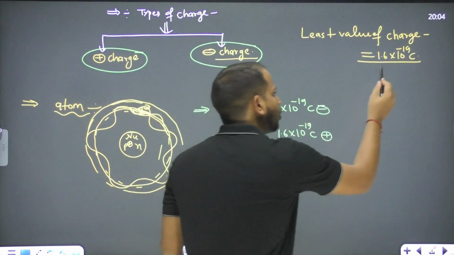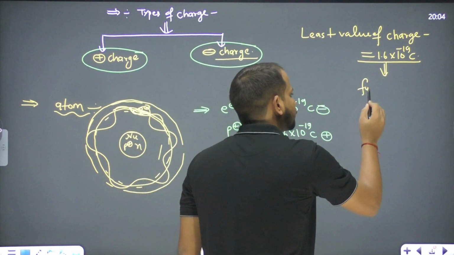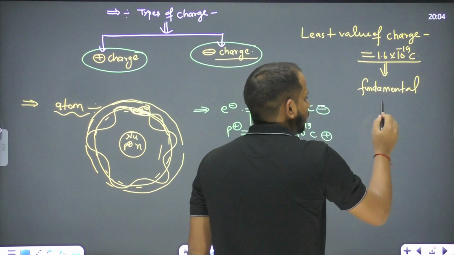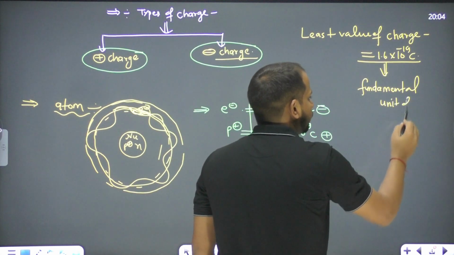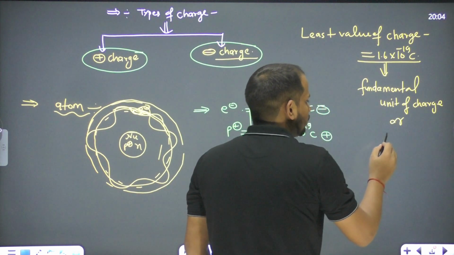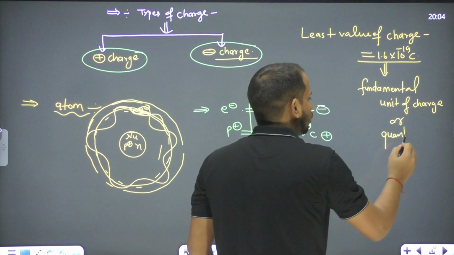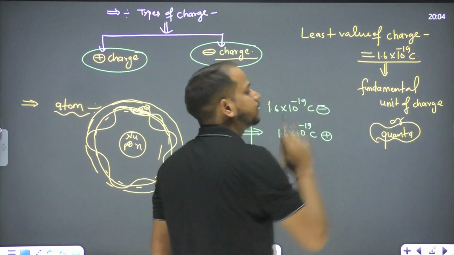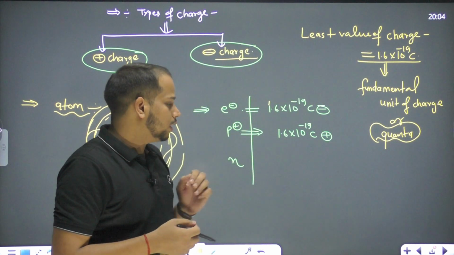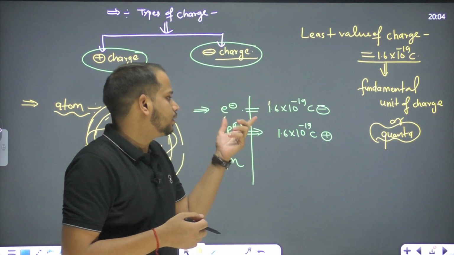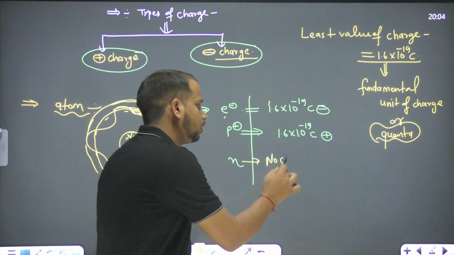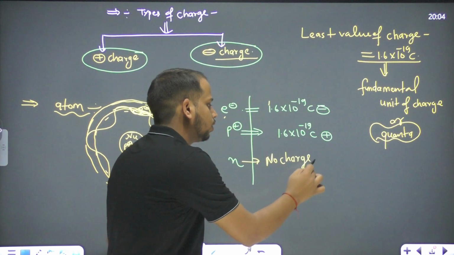And this is also called the fundamental unit of charge, right? Fundamental unit of charge. We can also say this is called quanta. I will discuss the quanta later, but this is the fundamental charge, right? Now let's see the next. If this is the positive charge here and this is the negative charge here, on the neutron there is no charge at all, right?